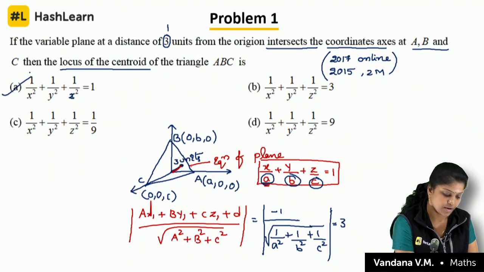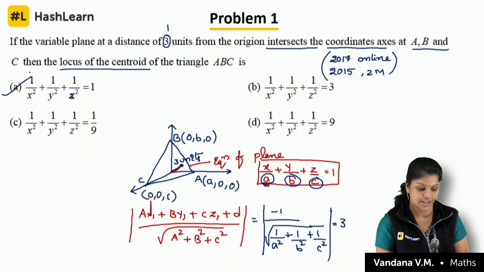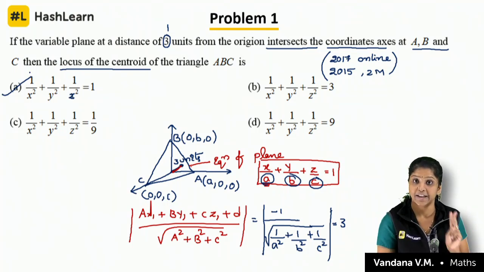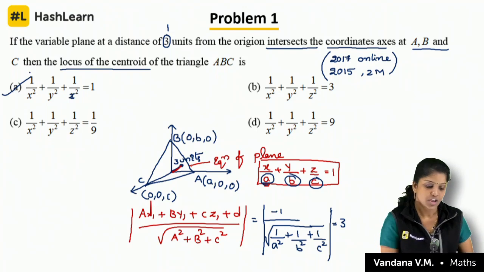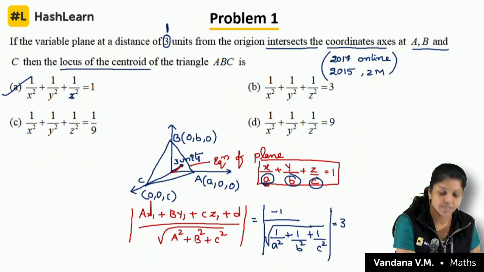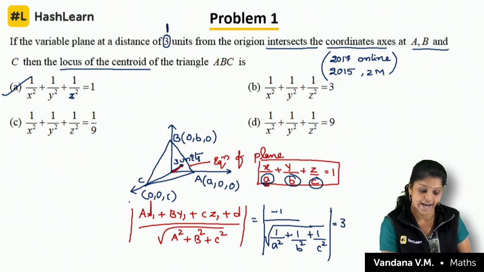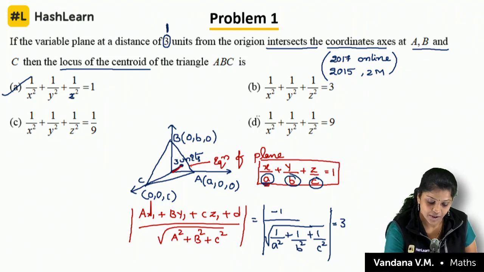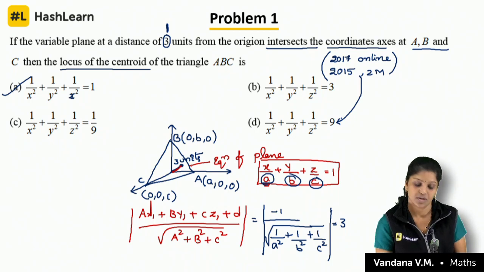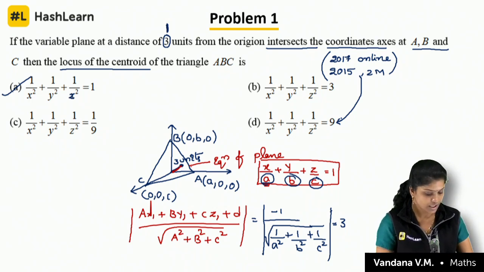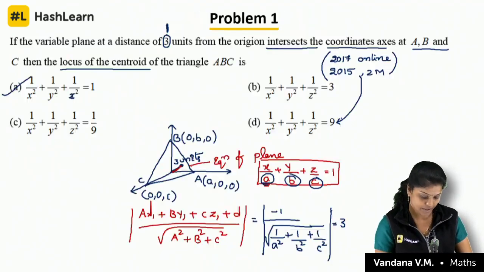It's z square. So option A is correct, not option C. So locus of centroid. Here they gave 2 conditions. So here they are giving 1, means how much will I get? 9 I will get. So for the 2015 question, the answer was option D, because here I will get,